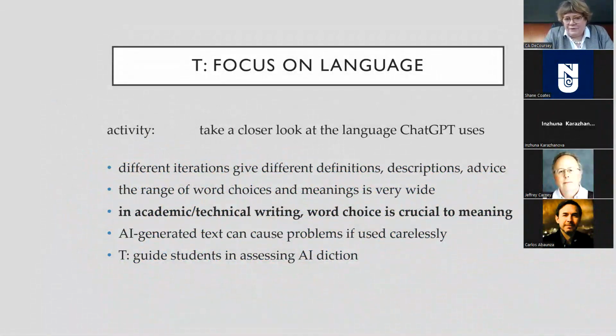Another area that it's important to look at is the language. ChatGPT will give different definitions of what it means to ask a question, different descriptions of what kinds of questions are asked, different advice, and it gives it all in this tremendously confident tone or voice. And yet the range of what it's actually saying is extraordinarily wide. In the kind of writing we teach, word choice is absolutely crucial in establishing meaning. So again, the point here is to demonstrate to students and make sure that they really see that just casual use of chatbot text is really not a good choice.